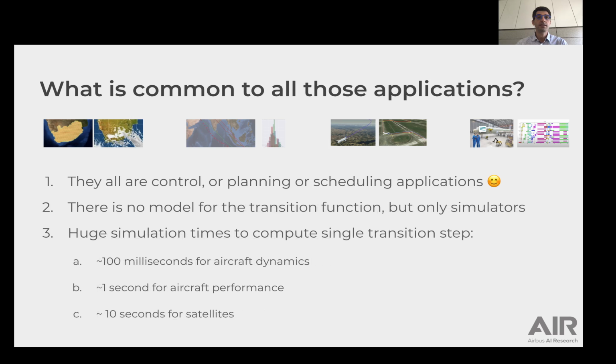Moreover, a single state transition step of the simulators takes significant CPU time: about 100 milliseconds for the aircraft dynamics, 1 second for evaluating the aircraft performance, 10 seconds for satellite applications. Note that many thousands of transitions must be simulated to properly compute a plan, a schedule, or a policy.